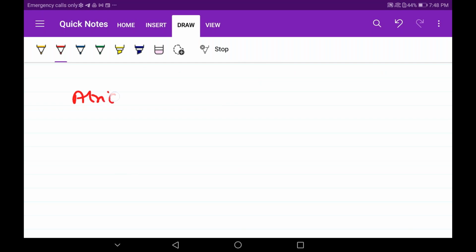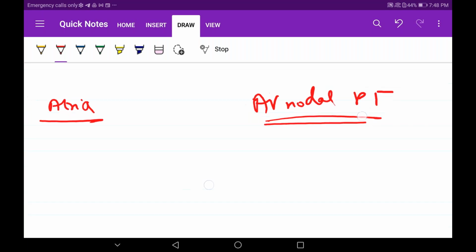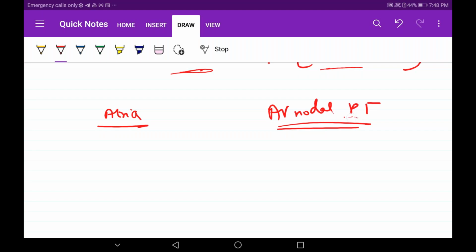So now let's just talk about atria. Again, we will divide like this: atrial paroxysmal and AV nodal paroxysmal. Now I will only discuss AV nodal in detail because in AV nodal paroxysmal tachycardia we have WPW syndrome. Atria is simple. Listen up closely.